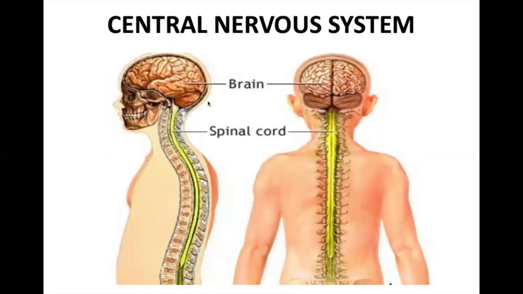The central nervous system is made up of the brain and the spinal cord. This yellow part is the spinal cord. See the spinal cord on the back side. It is well placed inside the vertebral column. The brain is well placed inside the skull so that damage does not take place. So the CNS is made up of the brain and the spinal cord. The brain is protected in the skull. The spinal cord is protected in the vertebral column.